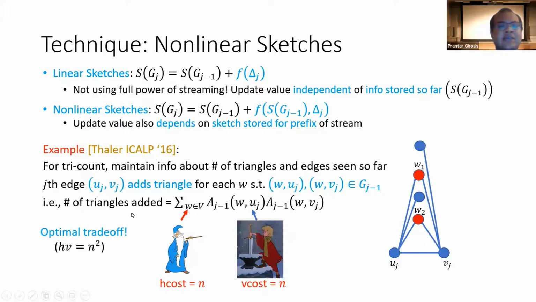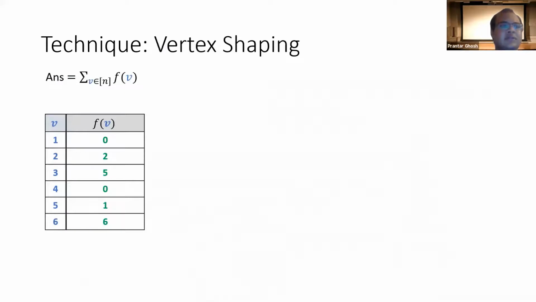And this is an optimal trade-off because H times V is n squared. However, it's only attained at this n comma n point, and so the trade-off is not smooth. In order to get a smooth trade-off, we use the vertex shaping technique.